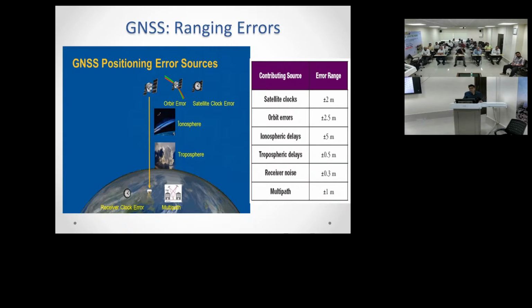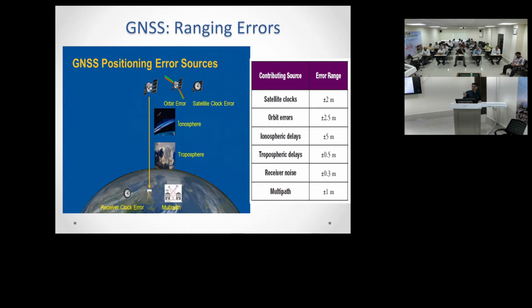And LEO means lower earth orbit. These are perpendicular to the equator, meaning these orbits are towards the poles in this way.